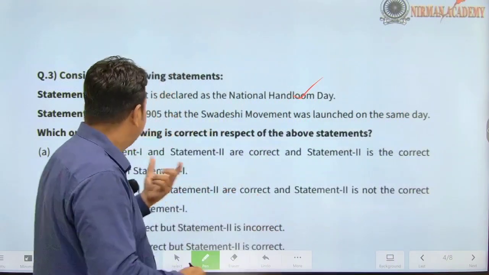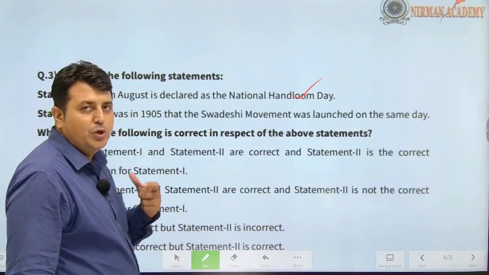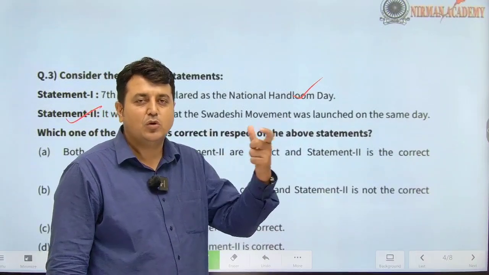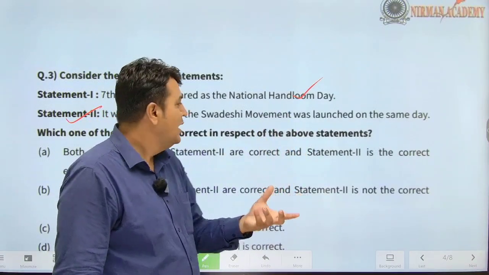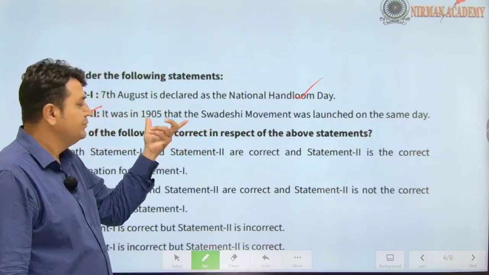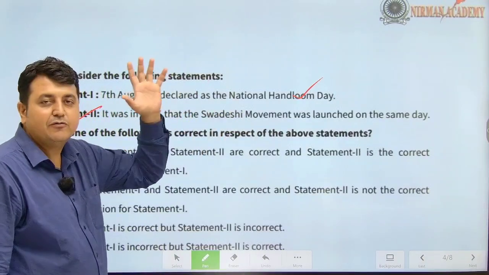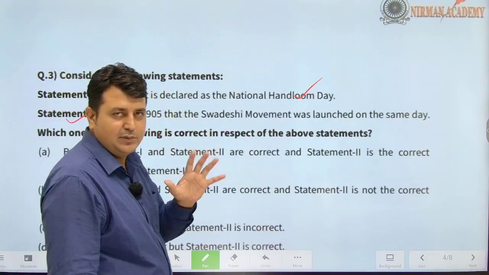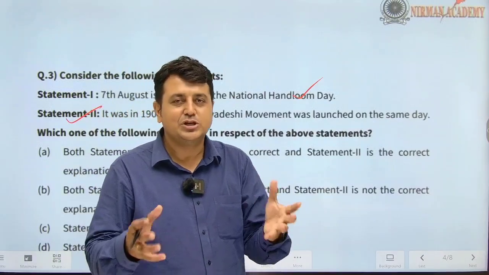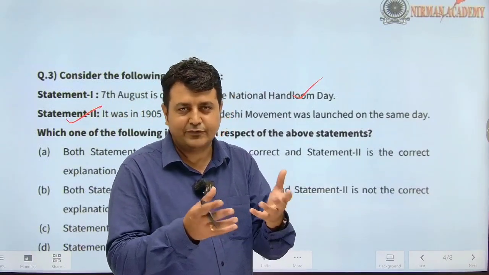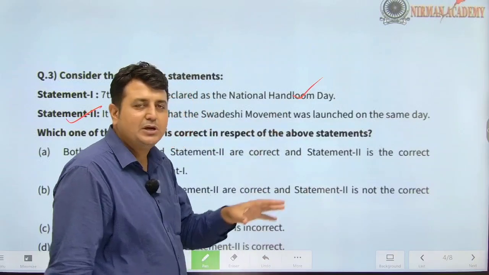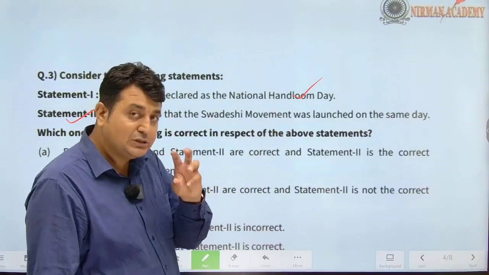Yes, of course, this statement is individually true. We know that the Swadeshi movement was launched at Calcutta. A huge gathering of lakhs of people was there, and on the 7th August 1905, they launched the Swadeshi movement. Right? This is true. And in the Swadeshi movement, they promoted the Swadeshi industry, handloom industry, textile industry were a part of it. So both statements are individually true.